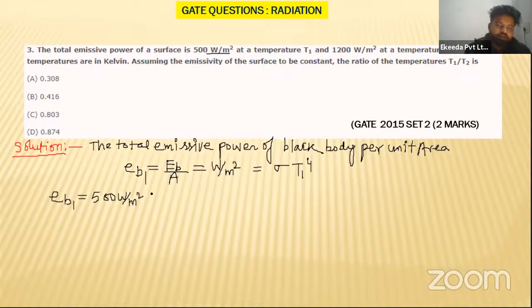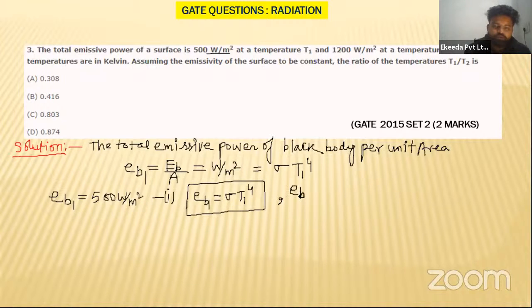So let us take question one, at temperature T1. You can directly write EB1 is equal to sigma T1 to the power 4. Similarly, you can write EB2, which is equal to sigma T2 to the power 4.